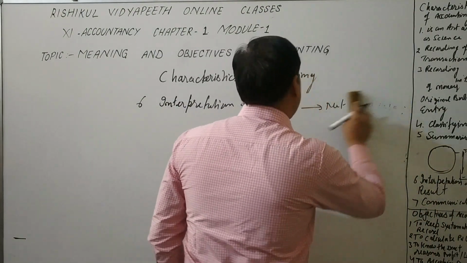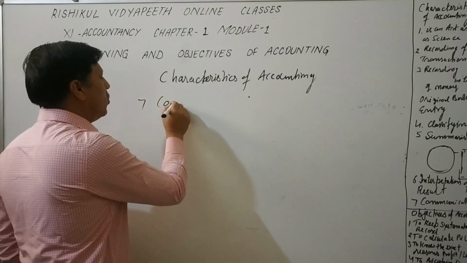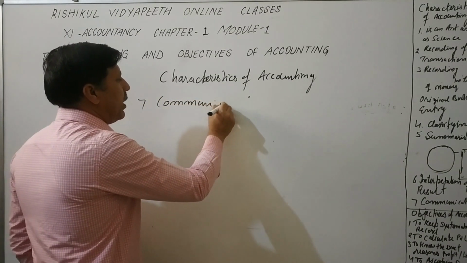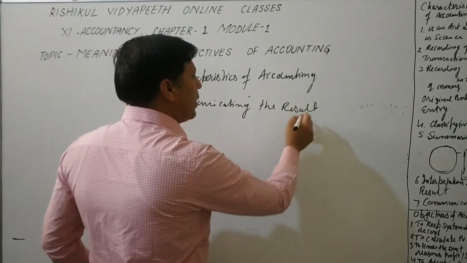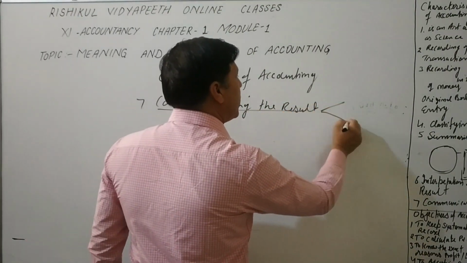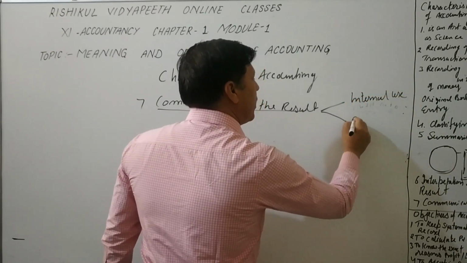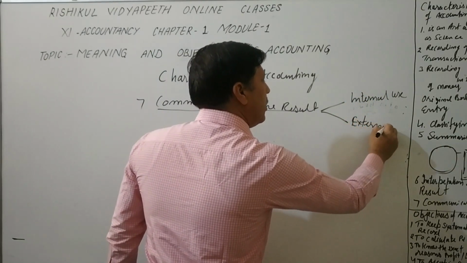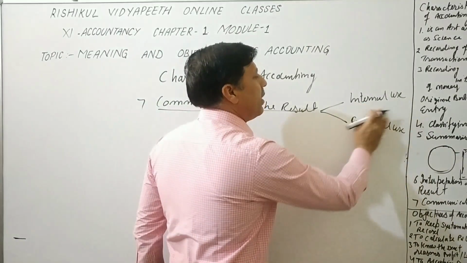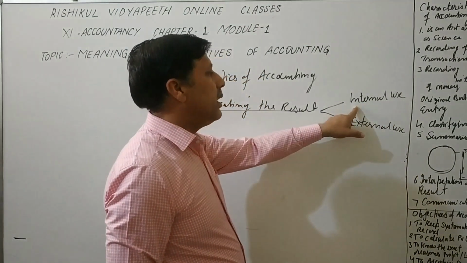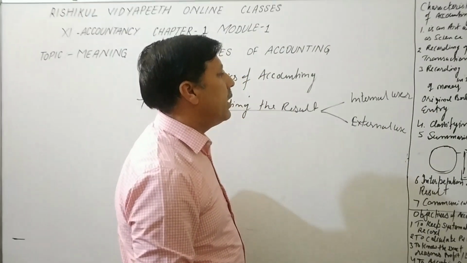communicating of the result. The 7th point is communicating. Communicating the result. When we interpret the result, then we communicate to the various parties, internal users and external users. If within the organization some parties are interested in our financial transactions or financial result, that is called internal user. Internal users are like manager and owner.